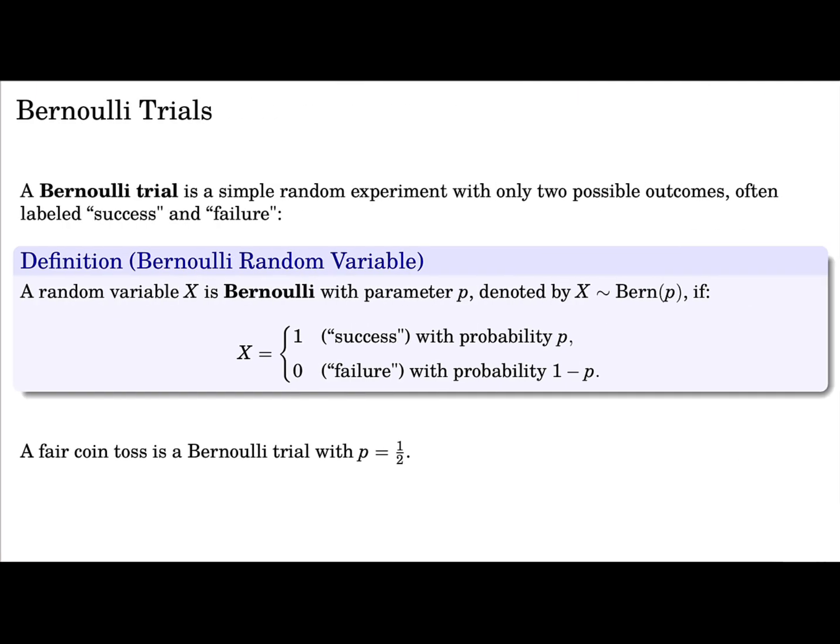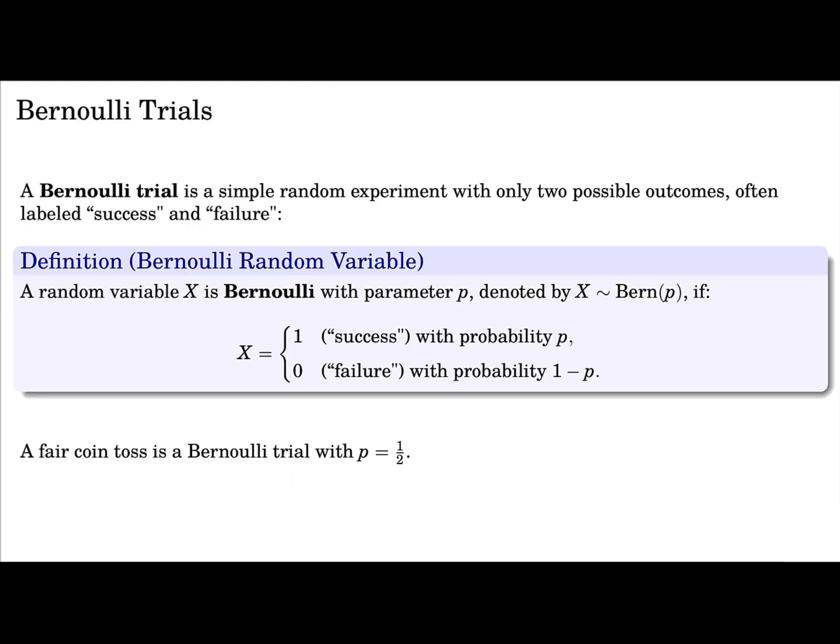A Bernoulli trial is a random experiment with only two possible outcomes. We usually call the outcomes success and failure. A Bernoulli random variable with parameter p, which we denote in this way, is a random variable that is 1, a success, with probability p, and a failure with probability 1 minus p. In this notation, a fair coin toss is just a Bernoulli trial with parameter p equal to half, right?